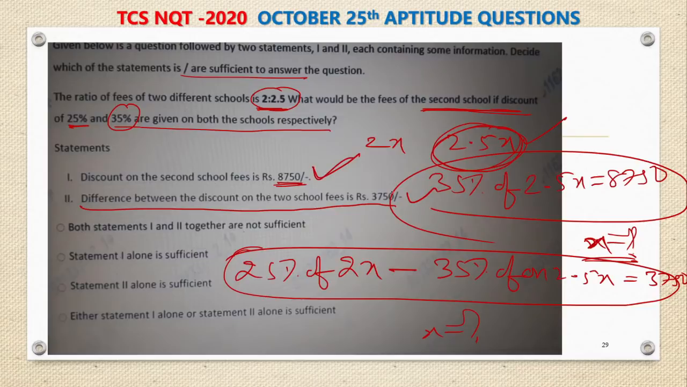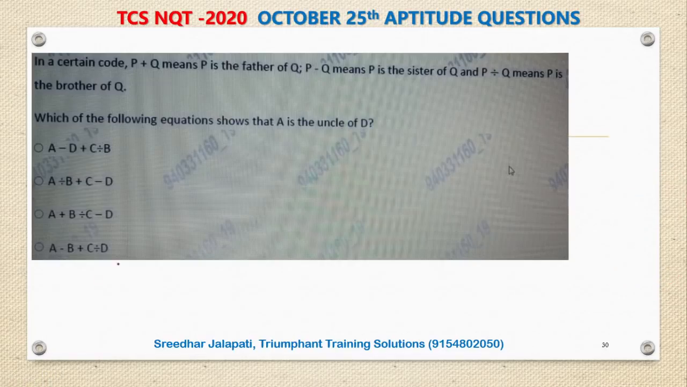So 1 alone is sufficient, 2 alone is sufficient. Therefore, the answer is that either statement 1 alone or statement 2 alone is sufficient to answer the question. So the answer is the last option. Right. Let's move to the next one.